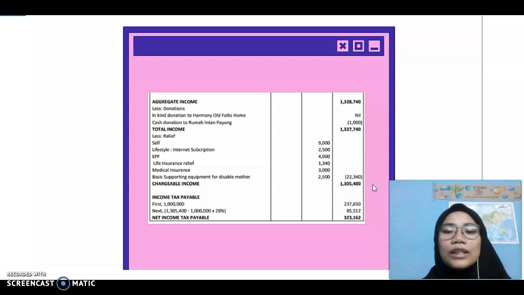How to know how much she needs to pay is from the schedule, where for the first 1 million ringgit Nina Arena needs to pay 237,650, and the next 305,400 will be imposed with 28% and will cost her 85,512. And here is the net income tax payable.